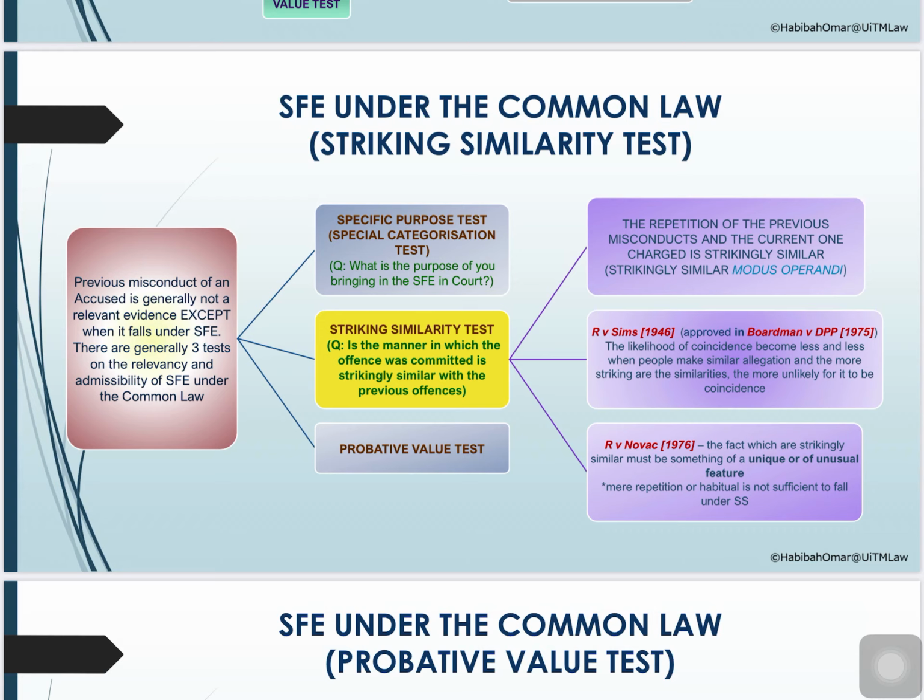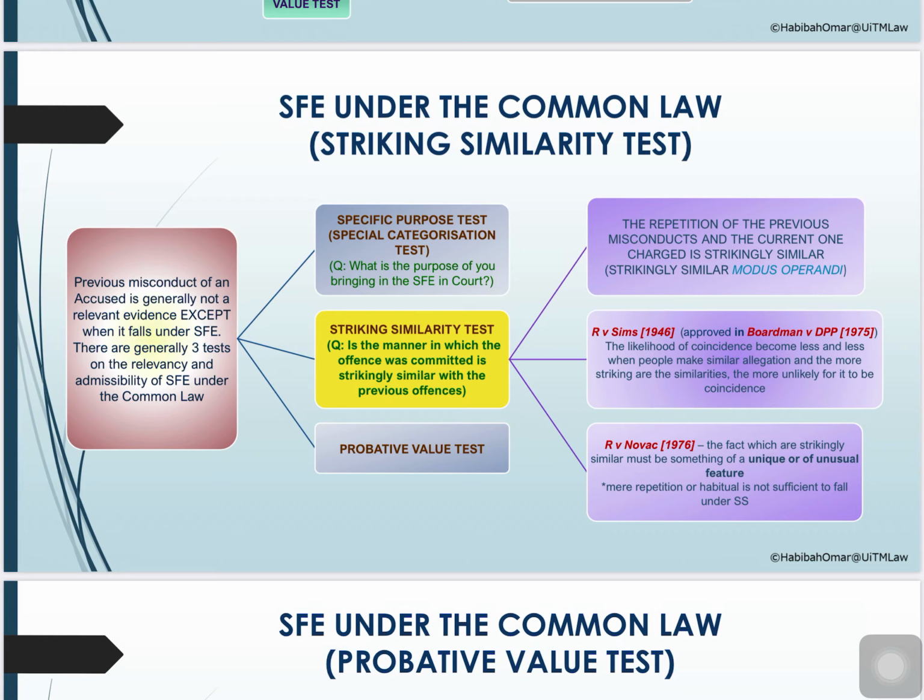So the question has been, when can we stop allowing new purposes? Because of that, the court has developed the second approach in allowing similar facts evidence, that is by looking at the striking similarity test.